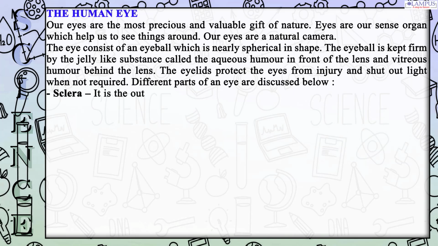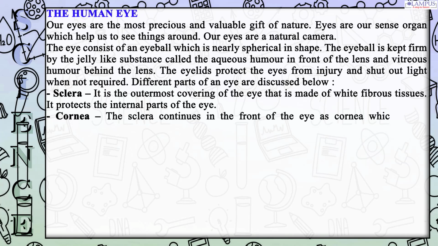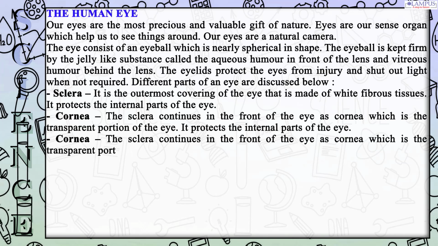Sclera. It is the outermost covering of the eye that is made of white fibrous tissues. It protects the internal parts of the eye. Cornea. The sclera continues in the front of the eye as cornea, which is the transparent portion of the eye. It protects the eyes and also helps in focusing light.